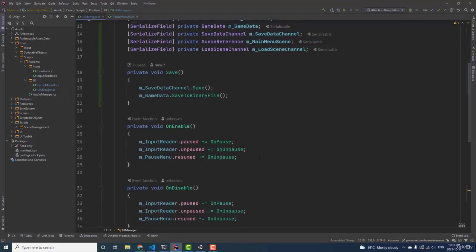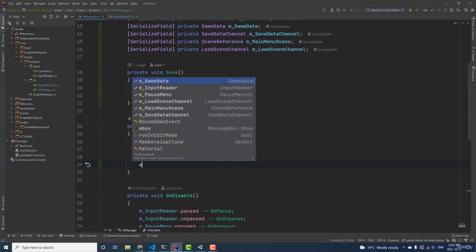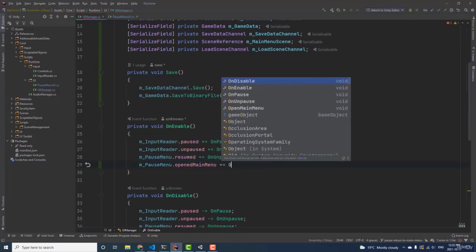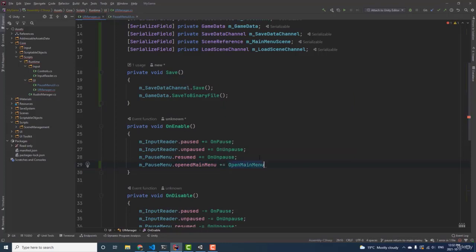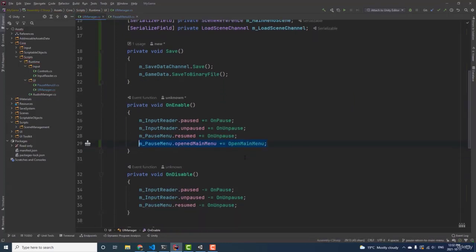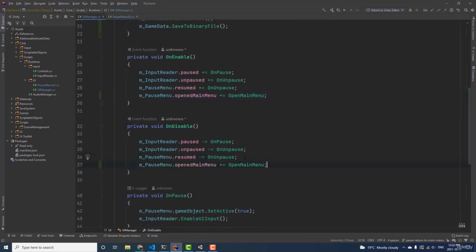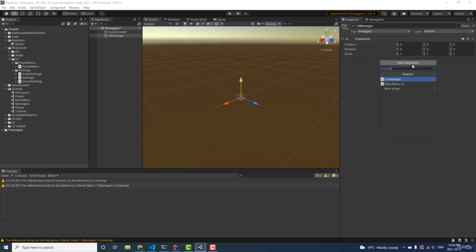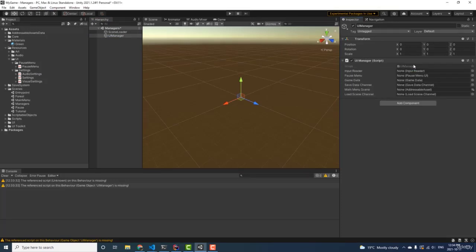Now in our UI manager, we are going to listen for that event. And then we are going to call open main menu. We'll stop listening in the onDisable function to avoid memory leaks. Now in Unity, we're going to remove the old UI manager script. We're going to add our new one, and then we are going to populate all of the fields.